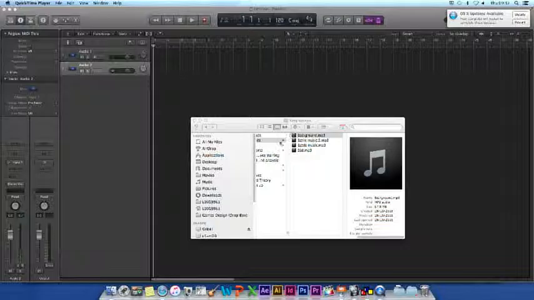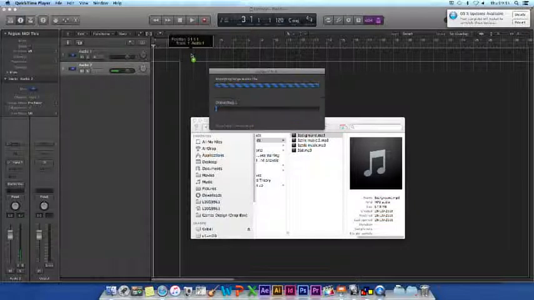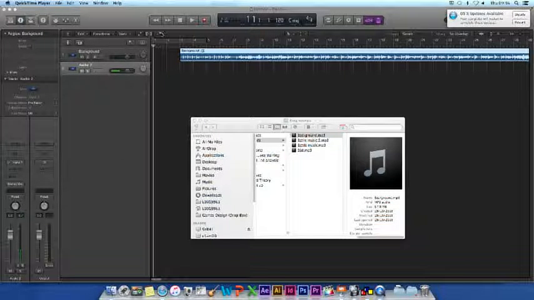To import audio, you can very easily just drag and drop any form of audio file into Logic from your storage. The same can be done for videos, just drag and drop the video into Logic to import it.